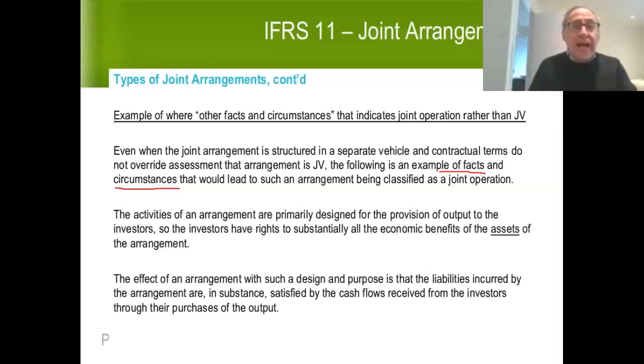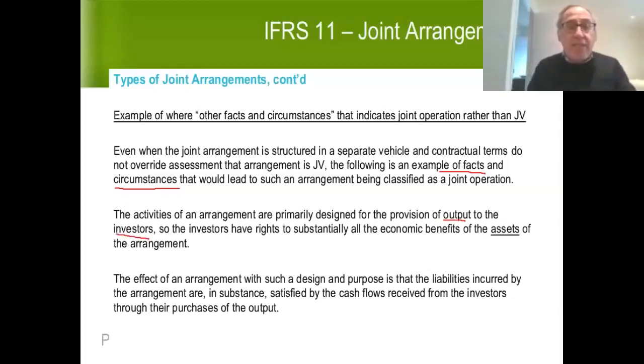Let's take an example, guys. Let's assume that I run a big bakery operation, and Richard Smith also runs a big bakery operation. So Richard and I set up a corporation with joint control, and the whole purpose of the corporation is to grind wheat into flour that each of us can use in our bakery. So the activities of the arrangement are primarily designed for the provision of output, in this case flour, to each of the investors, myself and Richard.